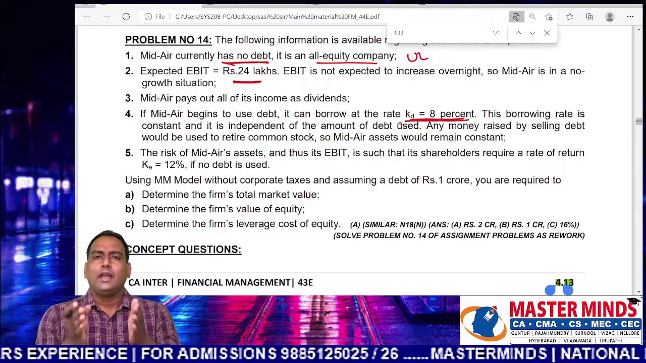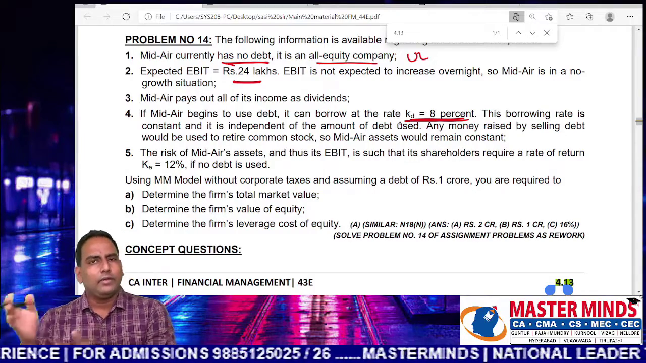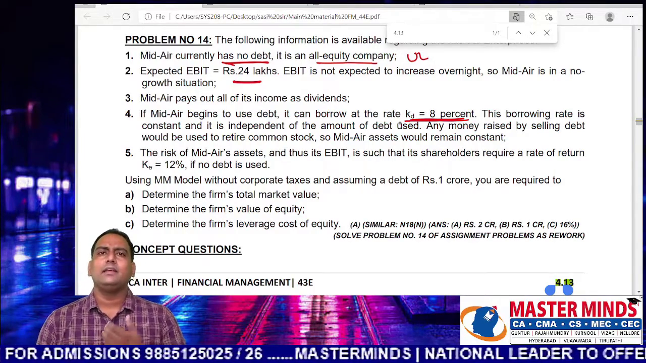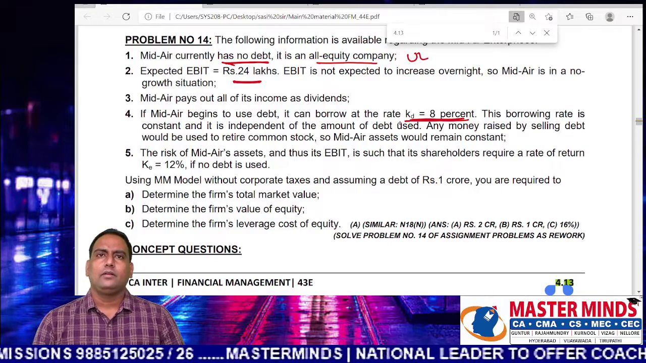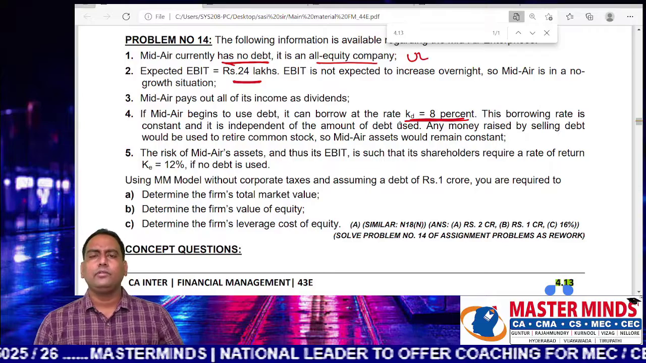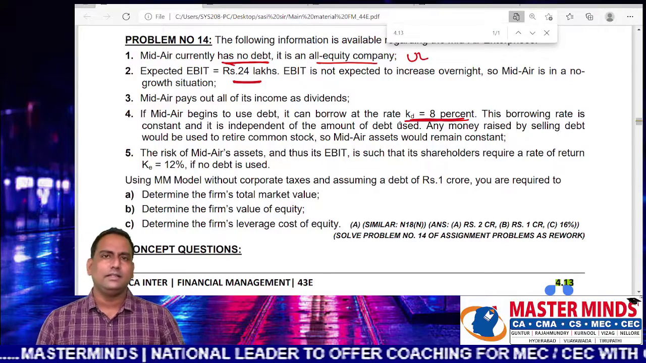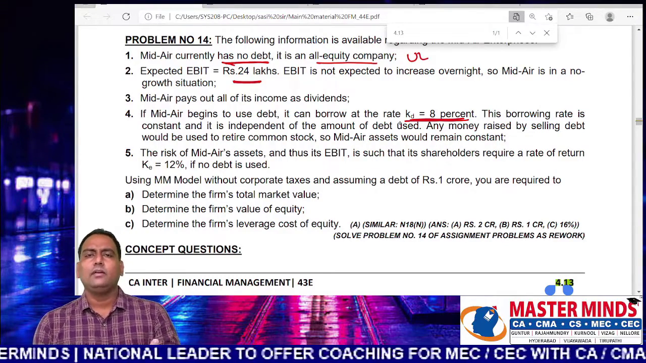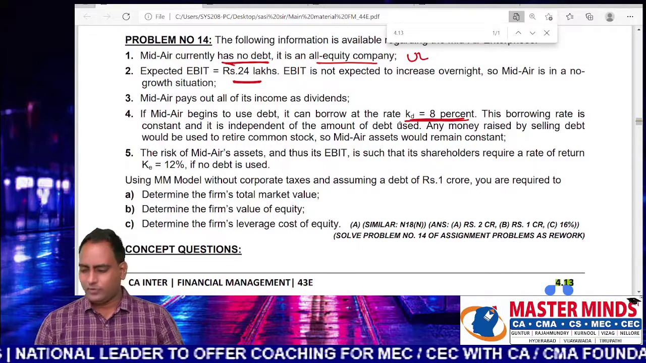If Midair begins to use debt, it borrows money at the rate of 8%. See, an unlevered firm wants to convert itself into a levered firm. So we are doing business with the funds of equity. Now we want to start borrowing money from the lenders so that an unlevered firm is converted into a levered firm. So you can see.